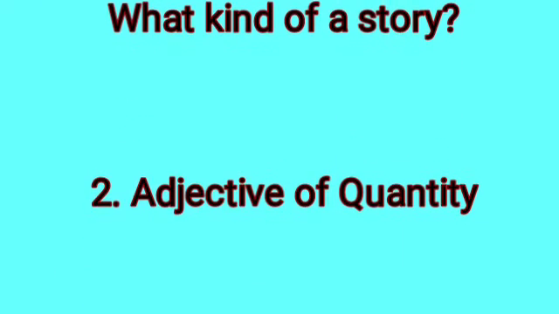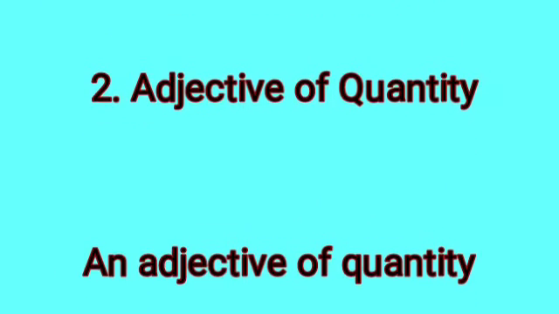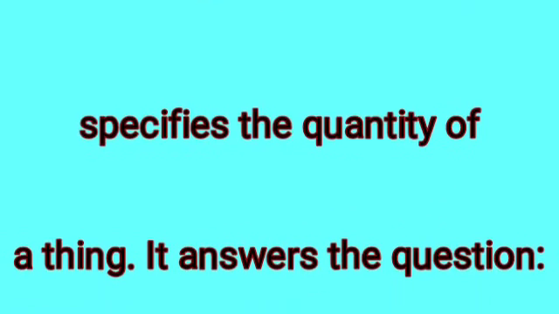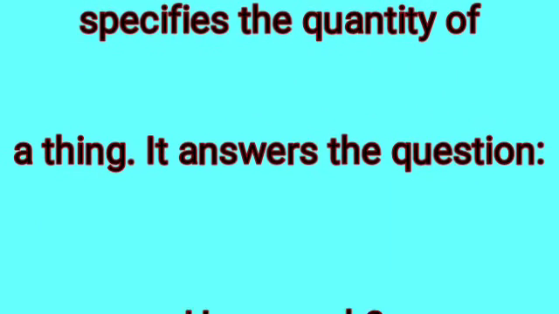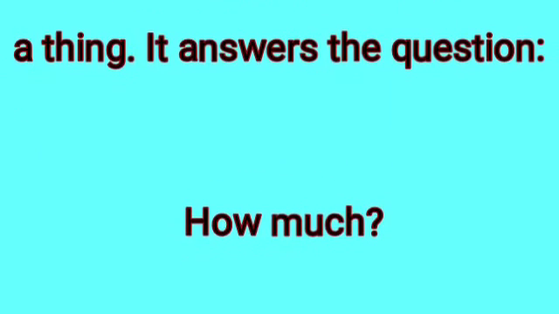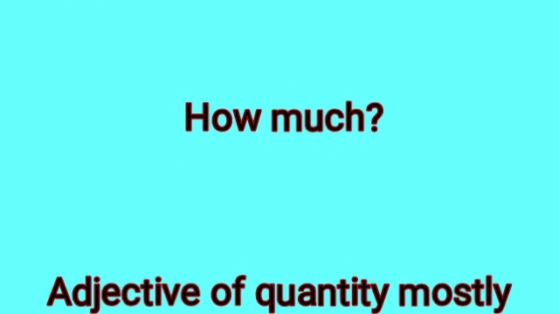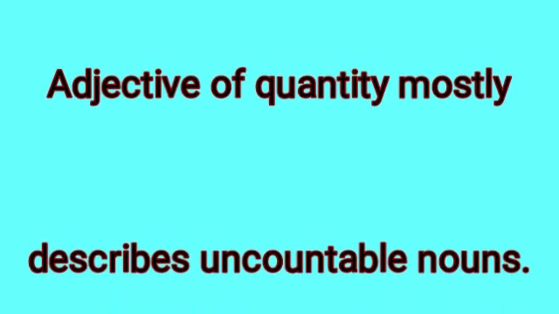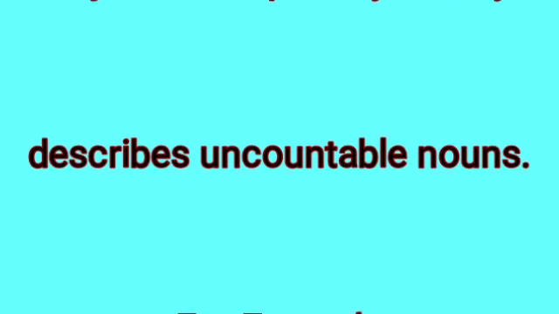Second adjective is adjective of quantity. An adjective of quantity specifies the quantity of a thing. It answers the question, how much? Adjective of quantity mostly describes uncountable nouns.